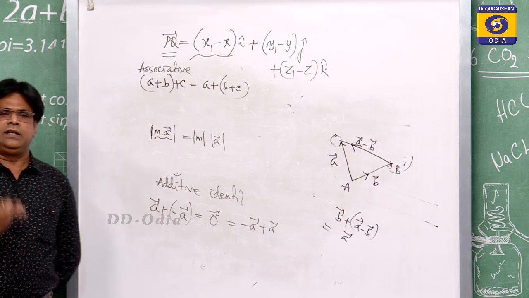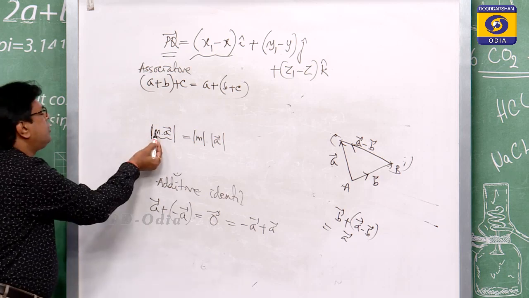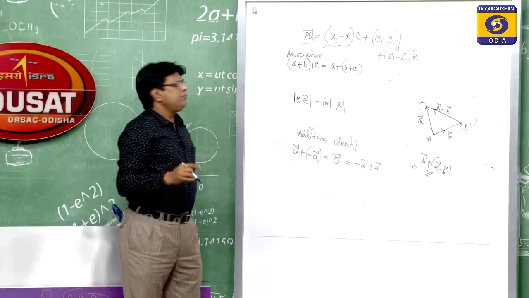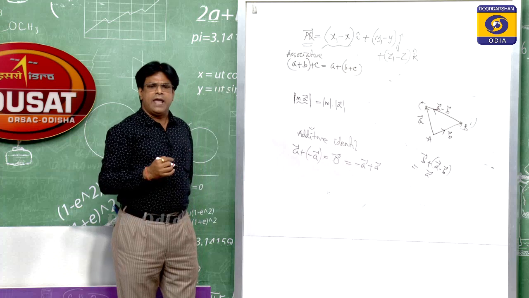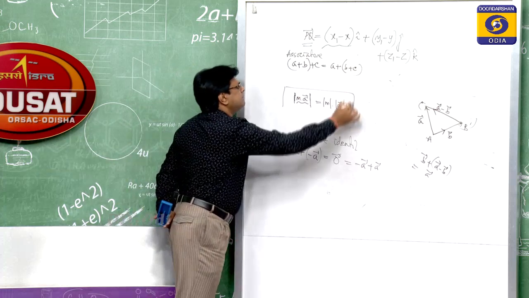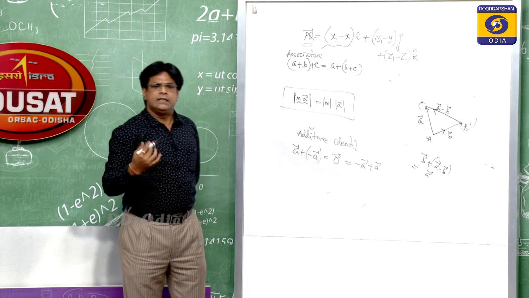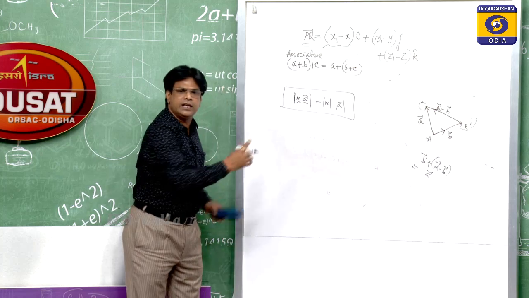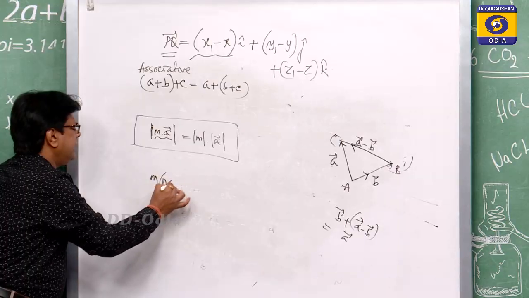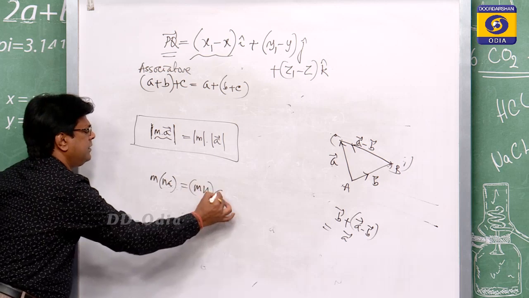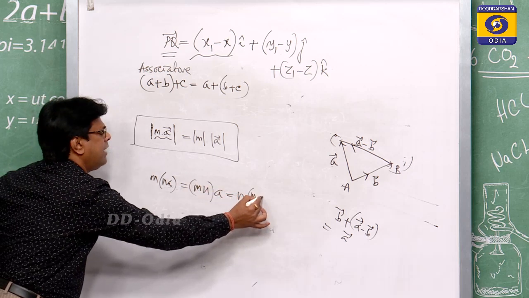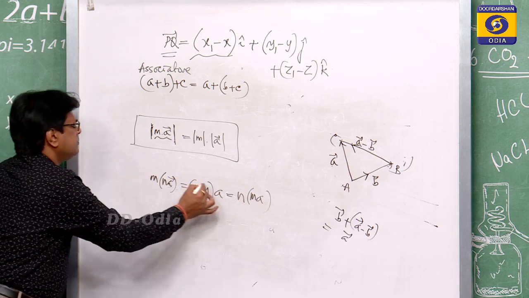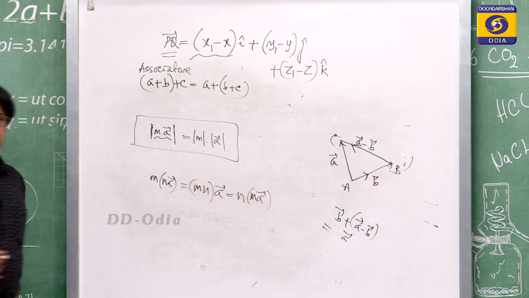If m is a scalar and A is a vector, it will multiply to this vector, and the magnitude of this becomes the scalar magnitude, modulus of m, into the magnitude of A. So, this becomes the scalar multiple of a vector. This also has some properties. m into nA is equal to mn into A, which is equal to n into mA, where m and n are scalars.